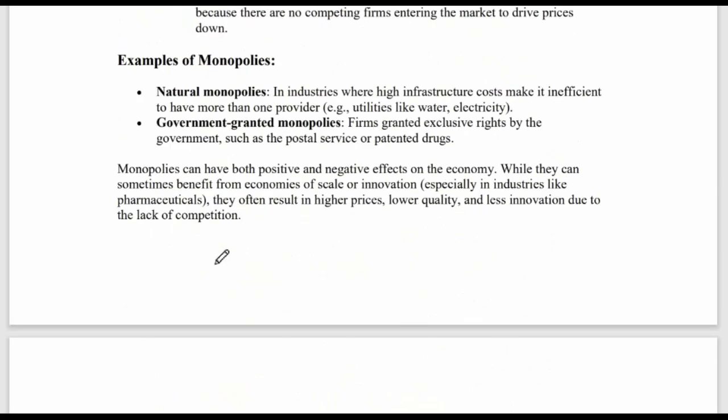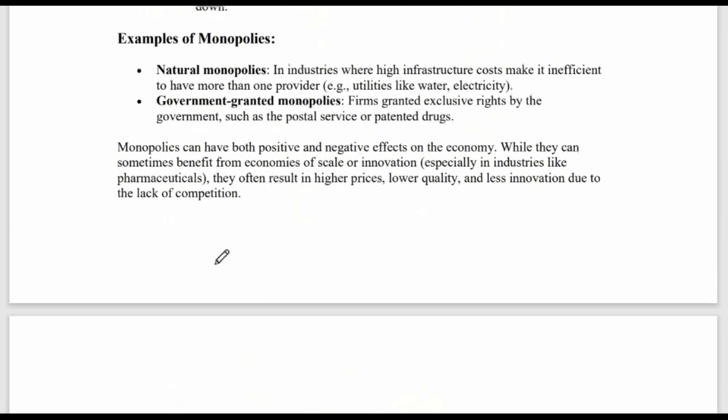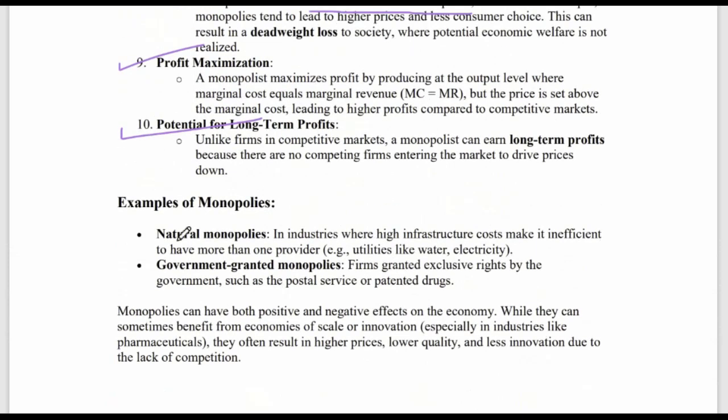Examples of monopolies. Natural monopoly and government granted monopolies. Natural monopolies are in industries where high infrastructure costs make it inefficient to have more than one provider, for example utilities like water, electricity, and so on. Government granted monopolies are firms granted exclusive rights by the government, such as the postal service or patented drugs.